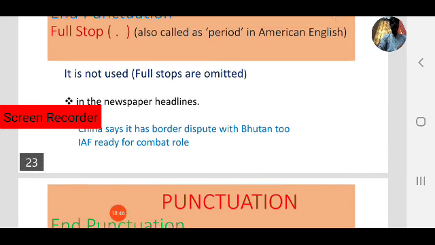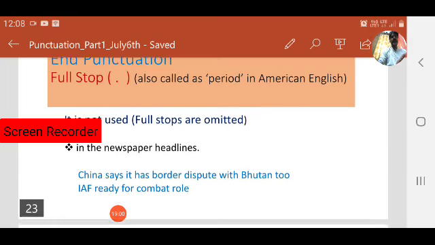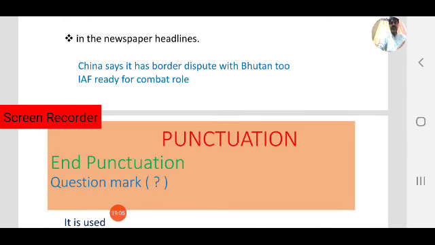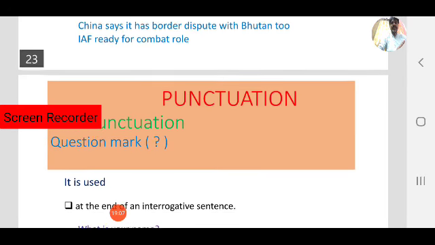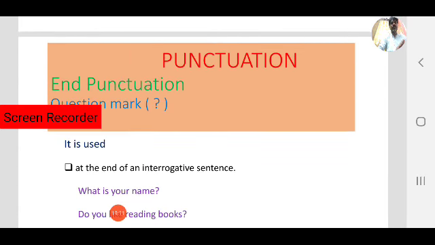So this is about the full stop. Where a full stop is used we have seen, and where we don't use a period we have seen with examples and some cases. Next, coming to the second punctuation mark, that is the question mark. You know about the question mark.